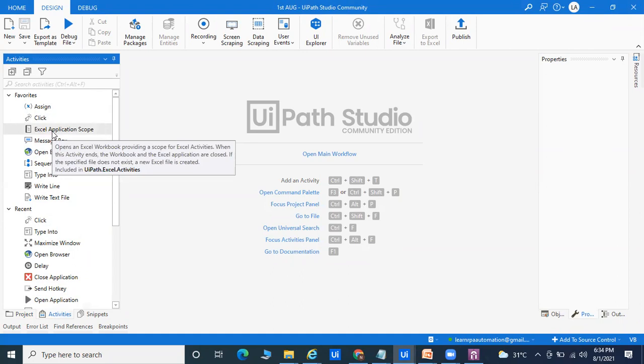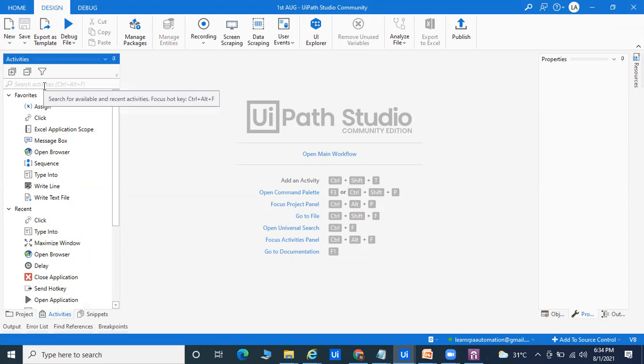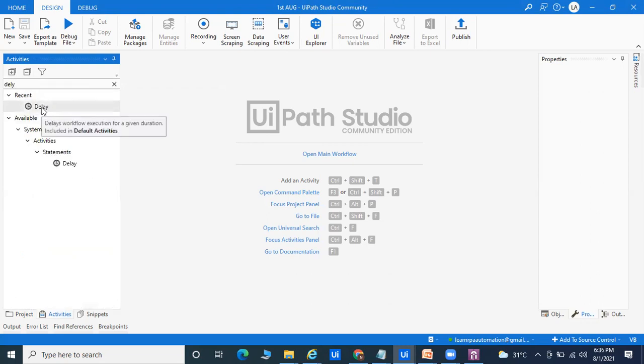I will give you one idea. Suppose in Java, for giving a delay, you write thread.sleep. In UiPath, the code is already written in the backend, and you only have to remember the activity you are going to use. To give a delay in Java you have to write the code thread.sleep, but here the simple thing is called Delay, which you use. It is totally a drag and drop tool, and you only have to use the activity for your automation. Here we are not doing any coding, you only have to remember these activities, and that is the best part.